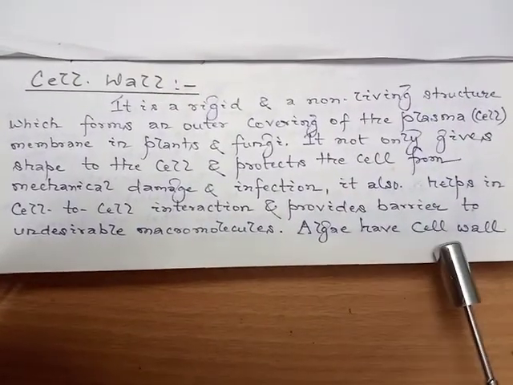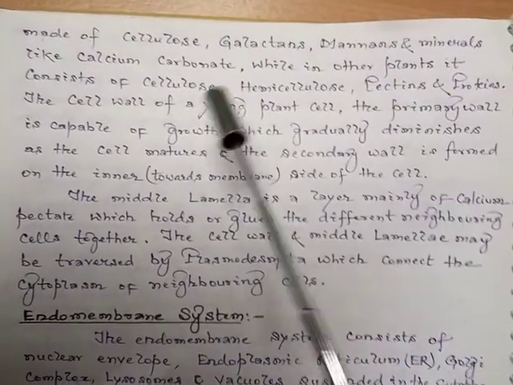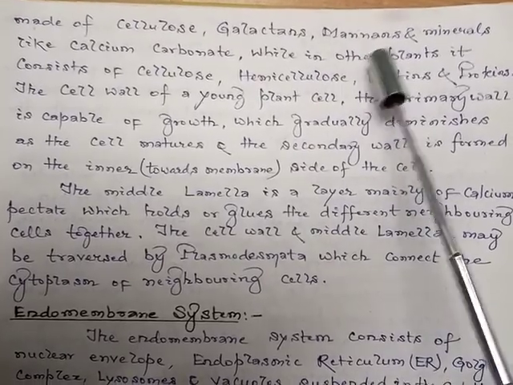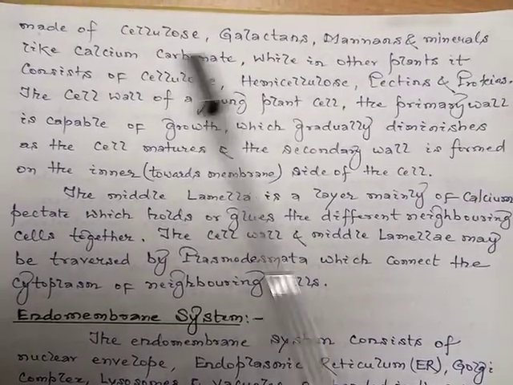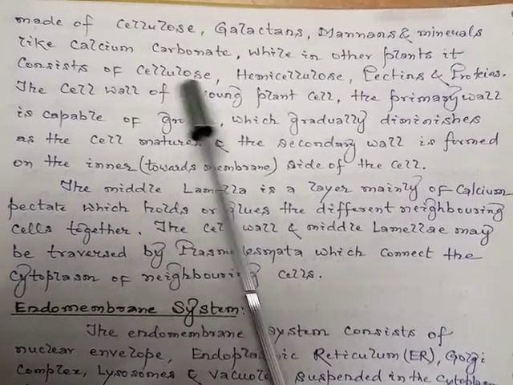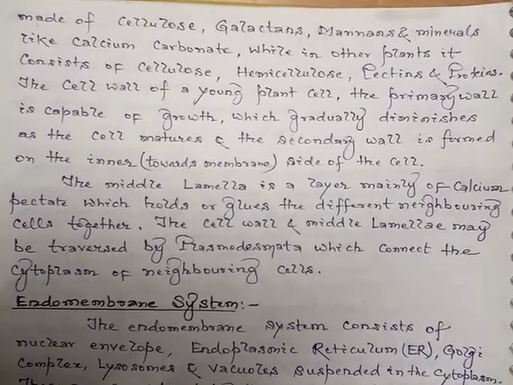So, algae have a cell wall made of cellulose, galactans, mannans, and minerals like calcium carbonate, while in other plants it consists of cellulose, hemicellulose, pectins, and proteins.